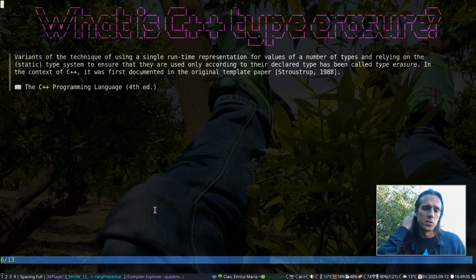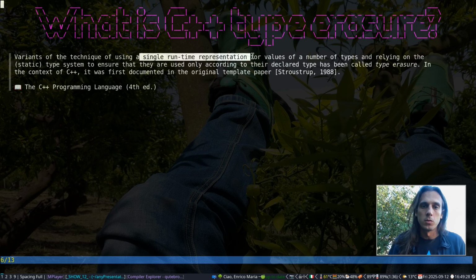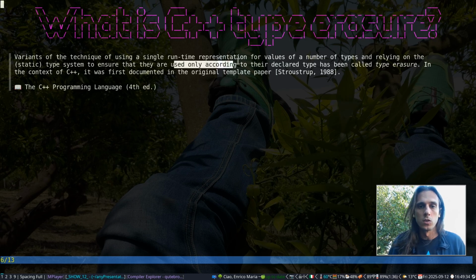And this excerpt here is from the book The C++ Programming Language from Bjarne, the creator of C++. And this basically refers to the emergence of the term type erasure as a name for a technique of using a single runtime representation for values of a number of types and relying on the static type system to ensure that they are used only according to their declared type. What does this mean?